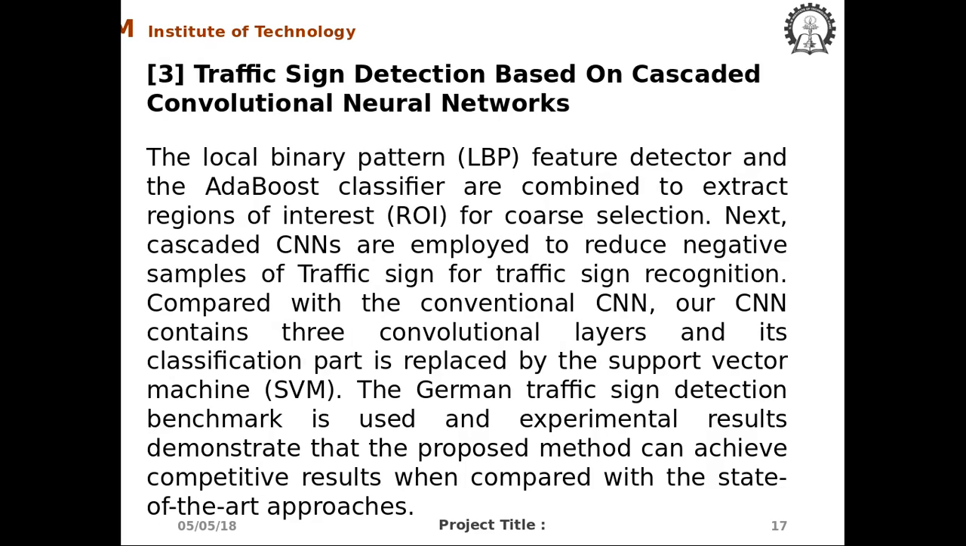Traffic sign detection based on cascaded convolutional neural networks. The local binary pattern feature detector and the AdaBoost classifier are combined to extract regions of interest for coarse selections. Next, cascaded CNNs are employed to reduce negative samples of traffic signs for traffic sign recognition compared with conventional CNN. Our CNN contains 3 convolutional layers and its classification part is replaced by the support vector machine. The German sign detection benchmark is used and experimental results demonstrate that the proposed method can achieve competitive results.